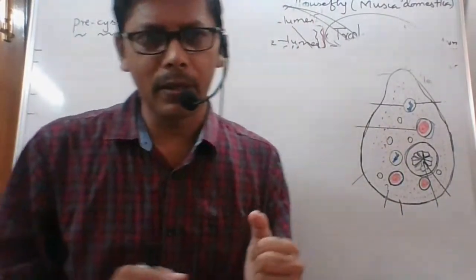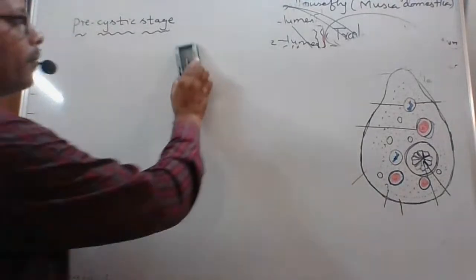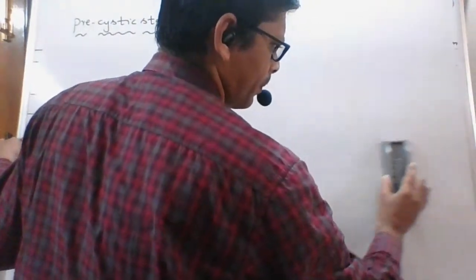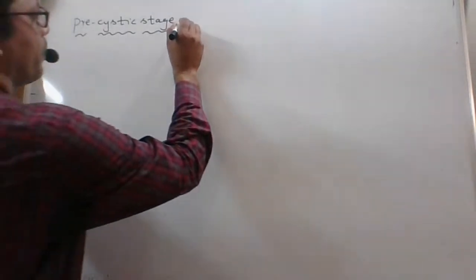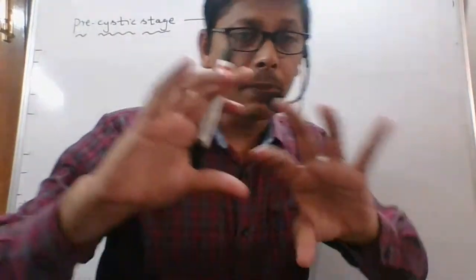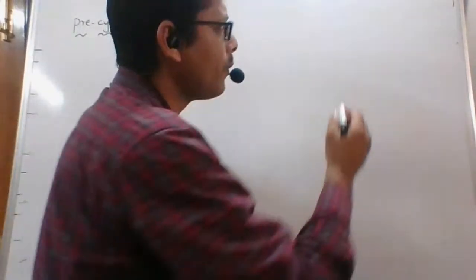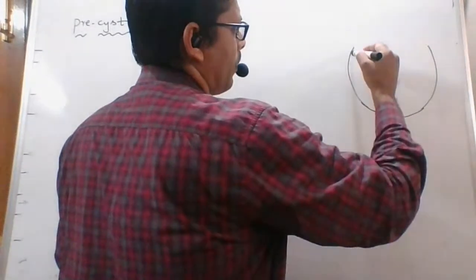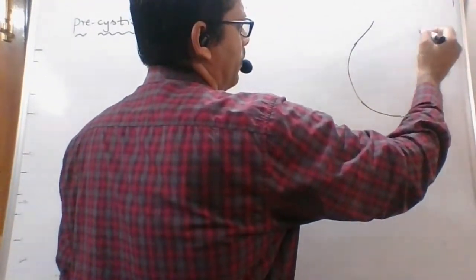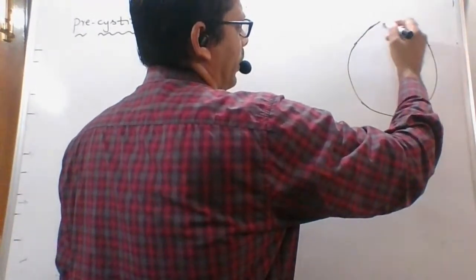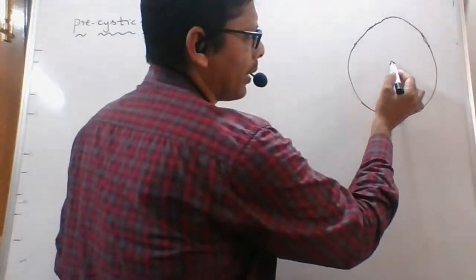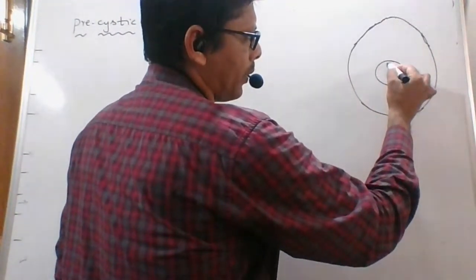The trophozoite has vacuoles with RBC, epithelial cells and bacteria. The pre-cystic stage is spherical, like a ball, or oval in shape, with no pseudopodium. And here a nucleus is present.